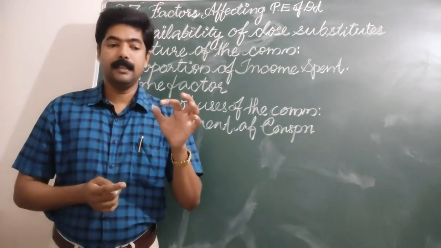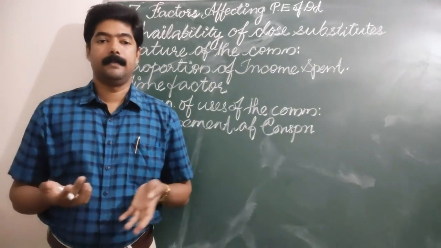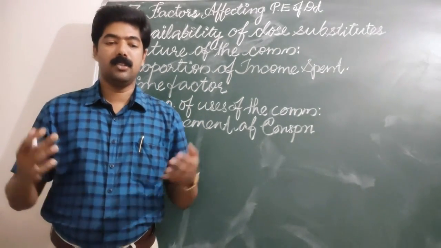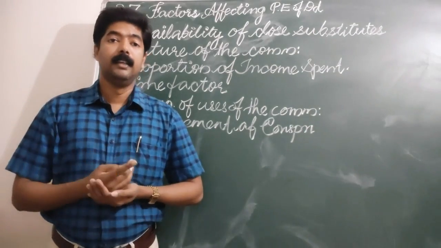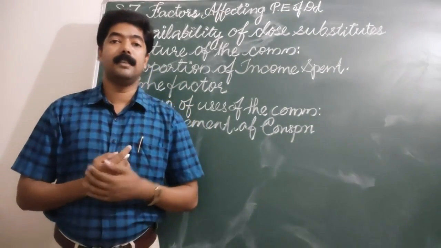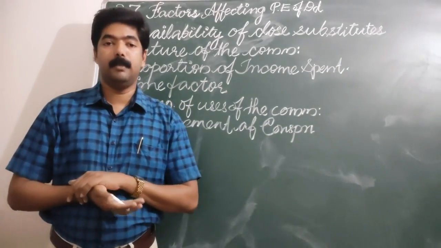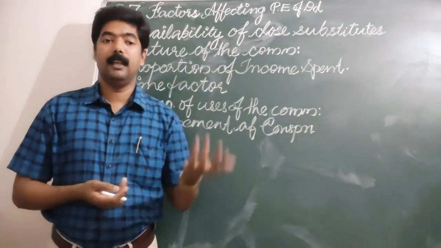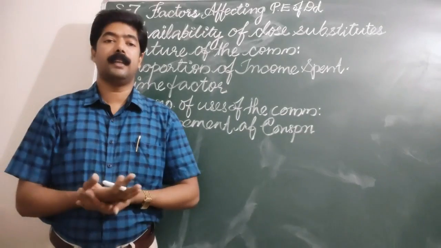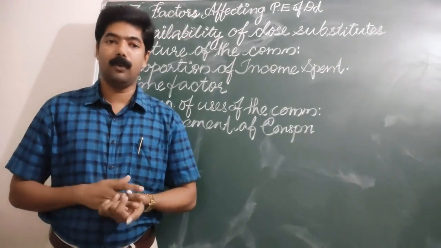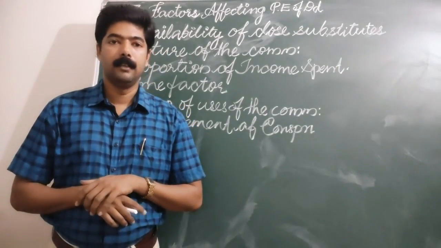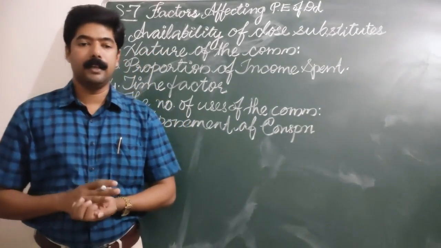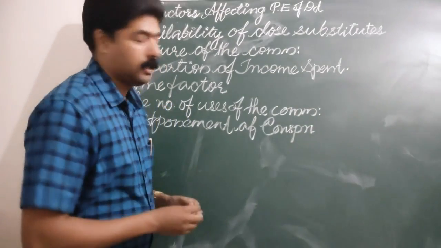In that range, the consumer can purchase more of the commodity, a price which is generally accepted by everybody and which every consumer can bear, and therefore the demand will be elastic in nature. Clear?